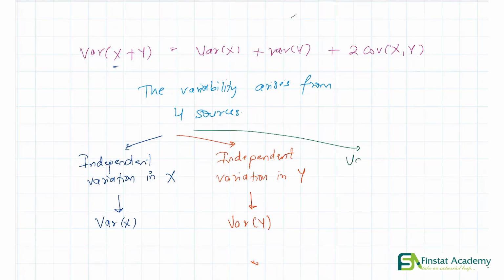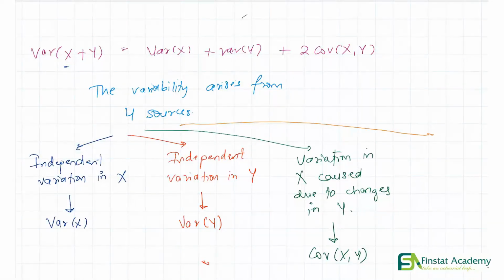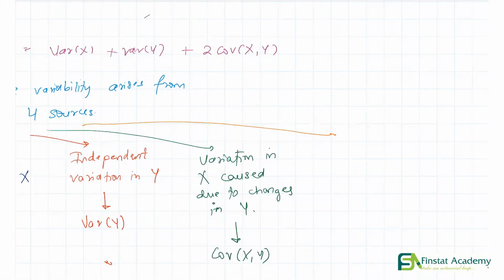What we have is some variation in x caused due to changes in y. तो y के चेंज होने की वजह से x में वेरिएशन आता है. The value for which thing is given by covariance x comma y. And lastly, we also have variation in y caused due to changes in x.